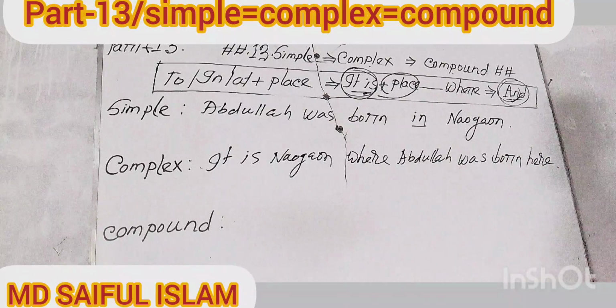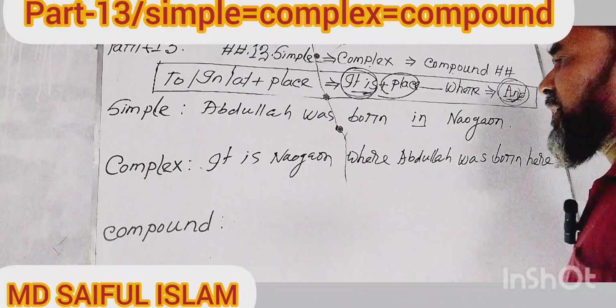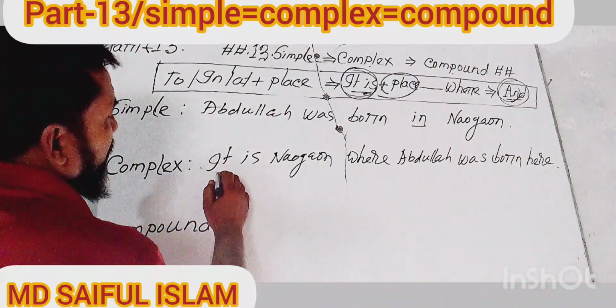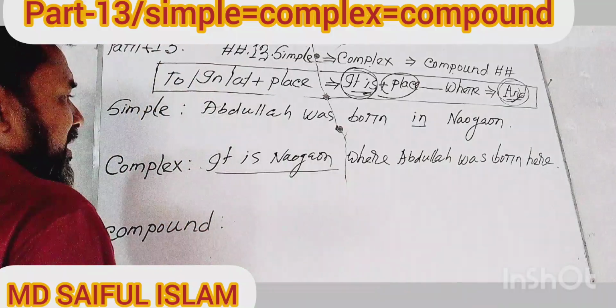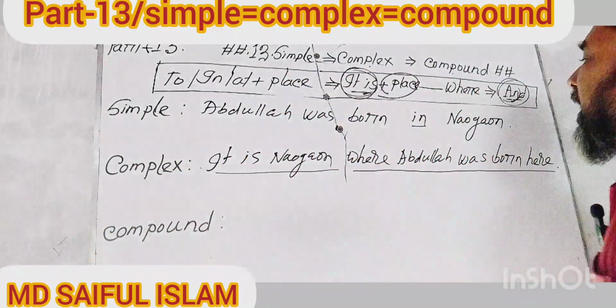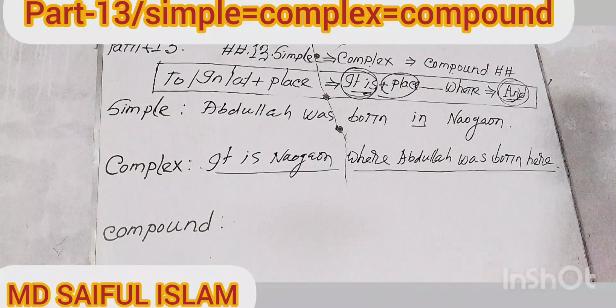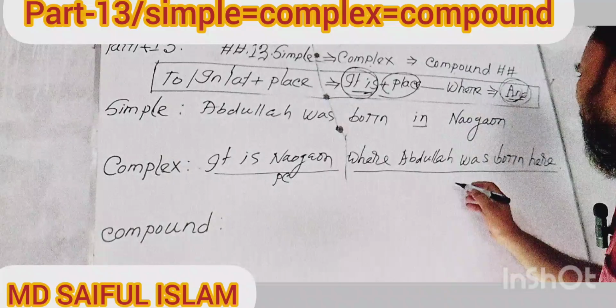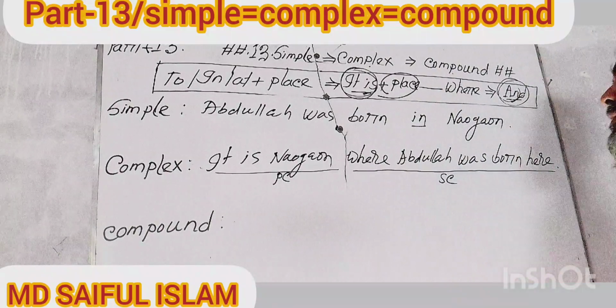Now try to think about how many portions this statement possesses. I can see, my dear viewers, this sentence has two portions. One portion is "Nogan", and another portion is "where Abdullah was born" here, my dear learners. Now think about the clauses. The first portion is of course the principal clause, and the second portion is of course the subordinate clause.